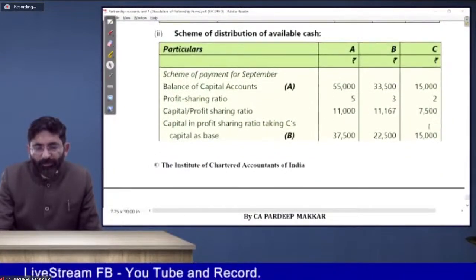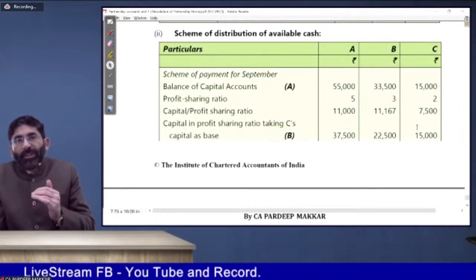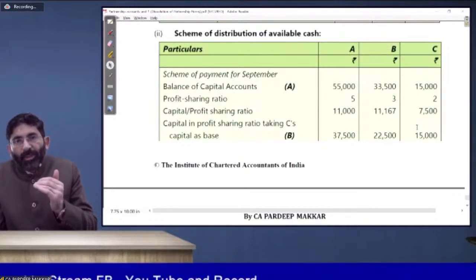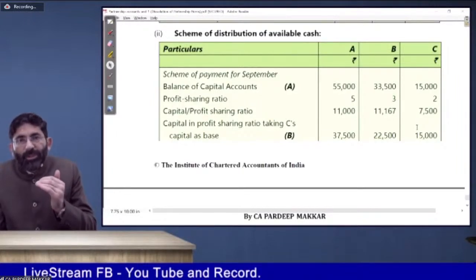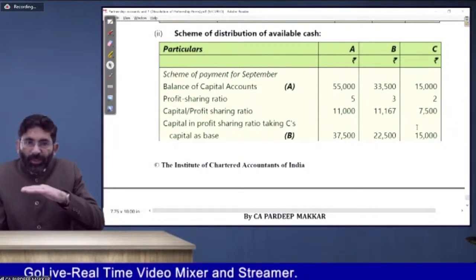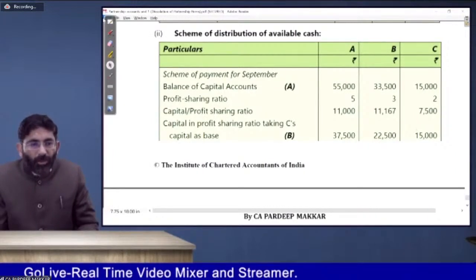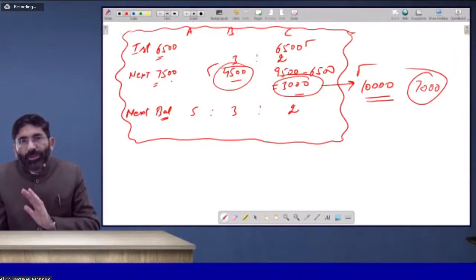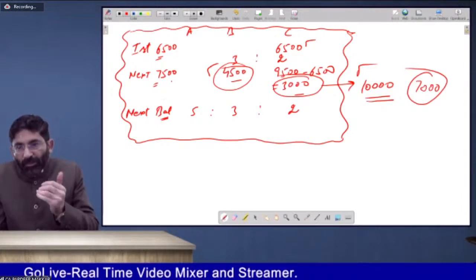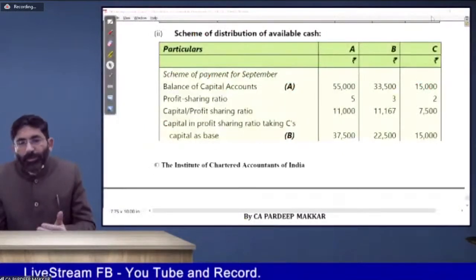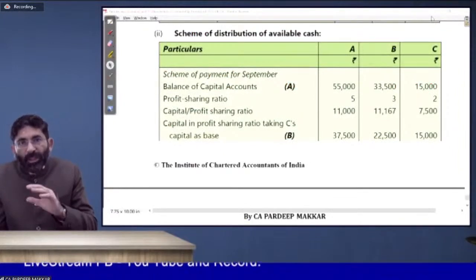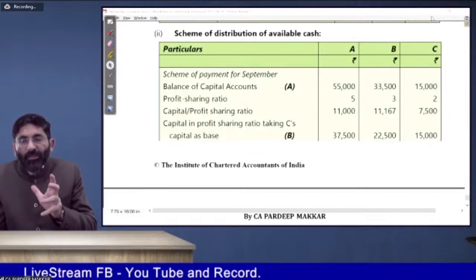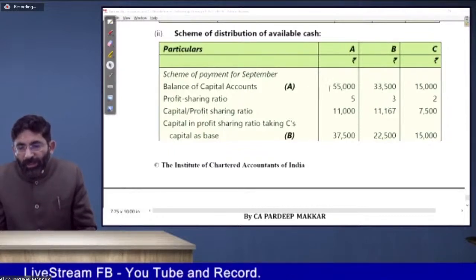There may be a chance that we don't need to prepare this chart once again if C doesn't take over the asset, because if C doesn't take over the asset, the allocation will be smooth, and the proforma I have prepared for you is sufficient. Once you have done it, the question is solved. But this is the next level of the question. You have to prepare the statement once again, because now misallocation is there. Now the balance is again affected. Now you have to get the balance once again.